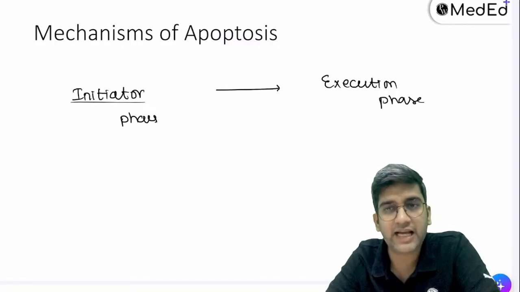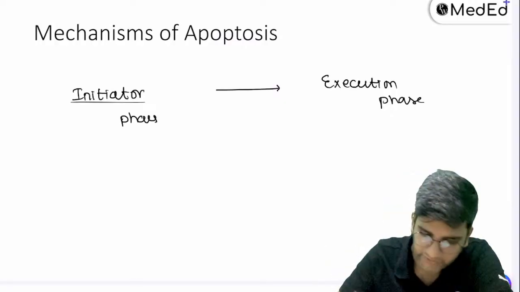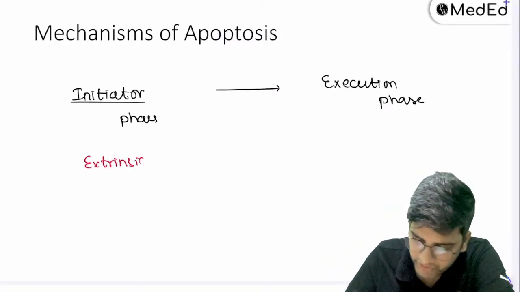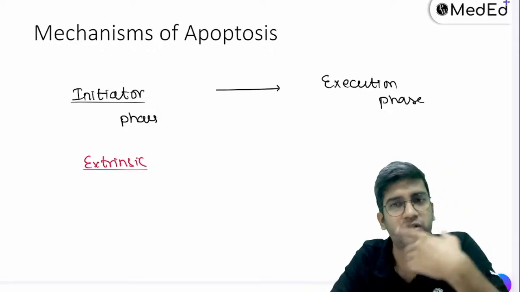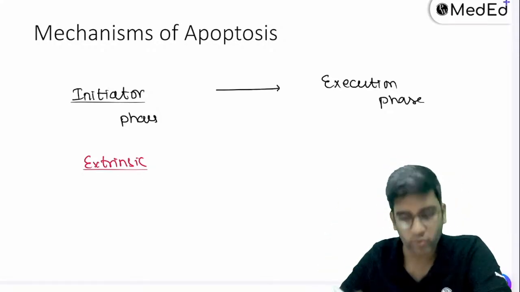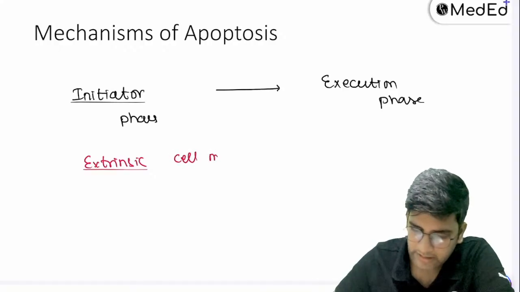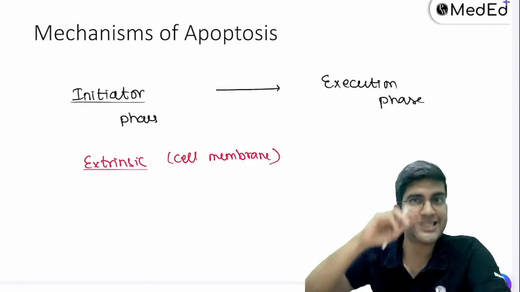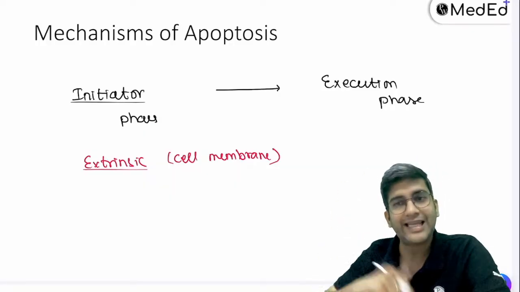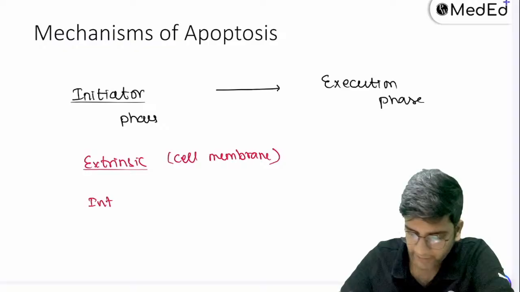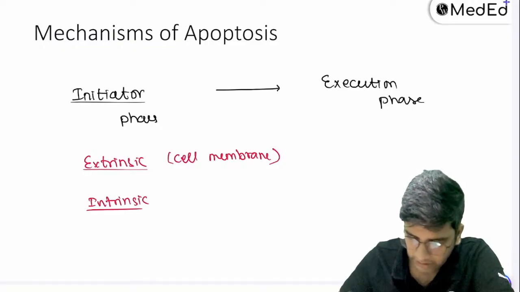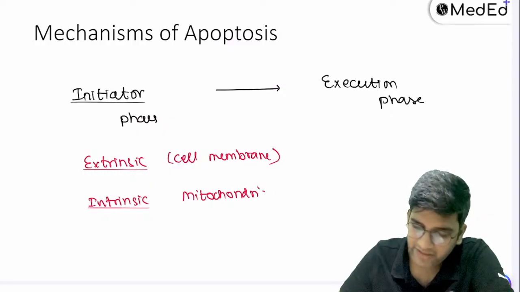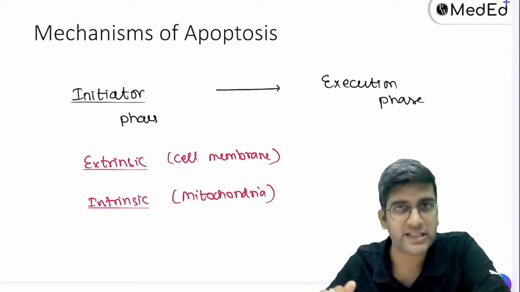In the initiator phase, I have two pathways. One pathway is your extrinsic pathway. What do you mean by extrinsic? Extrinsic means inside or outside? Extrinsic is outside. Extrinsic or cell membrane mediated pathway. It's based on the cell membrane. That's outside or extrinsic, right? So the other one is the intrinsic pathway. It happens from the inside. It is due to mitochondria. Mitochondria plays a major role here. There's a trigger from inside the cell, so we call it an intrinsic pathway.